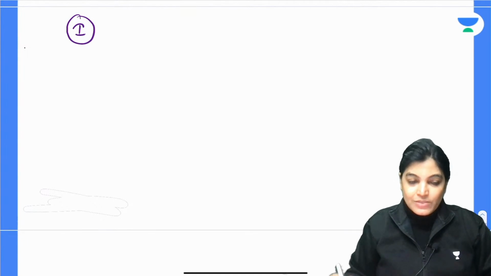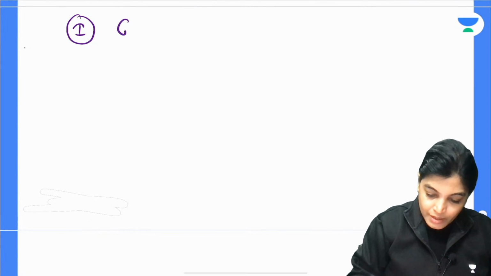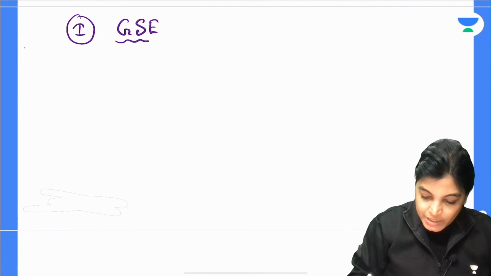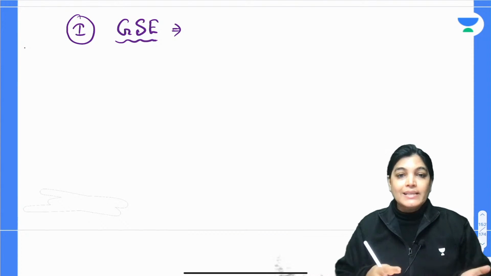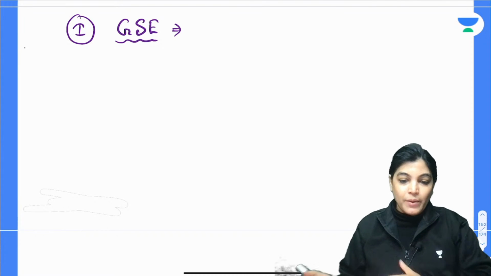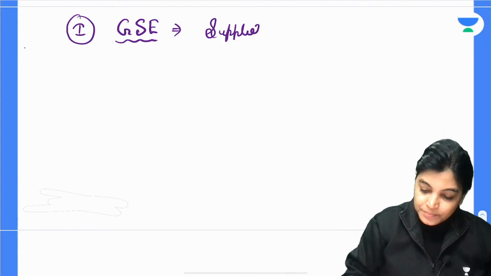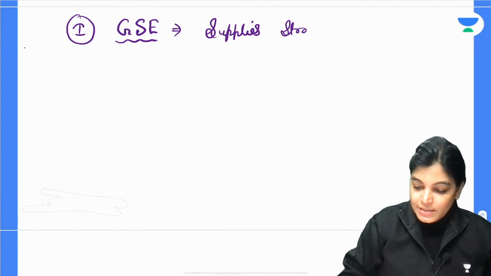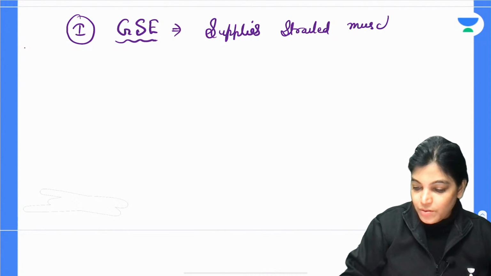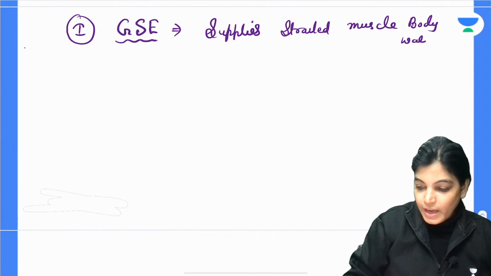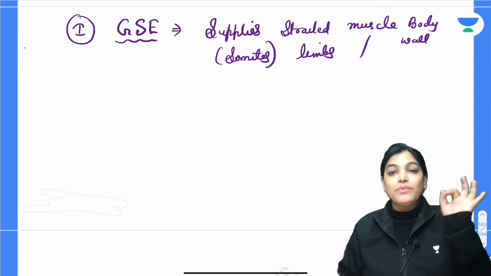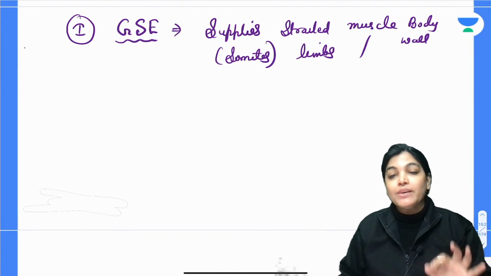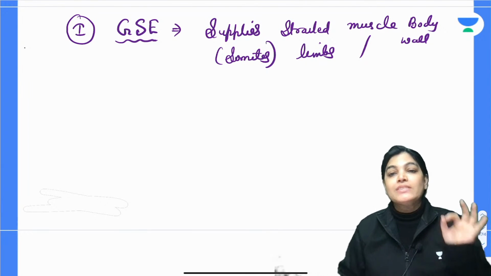The first functional component is general somatic efferent. What is the function? The general somatic efferent fibers, which arise from the nuclei of the general somatic efferent column, supply striated muscles of the body wall and that of limbs. Basically you can say they are supplying the muscles which are developed from the somites.